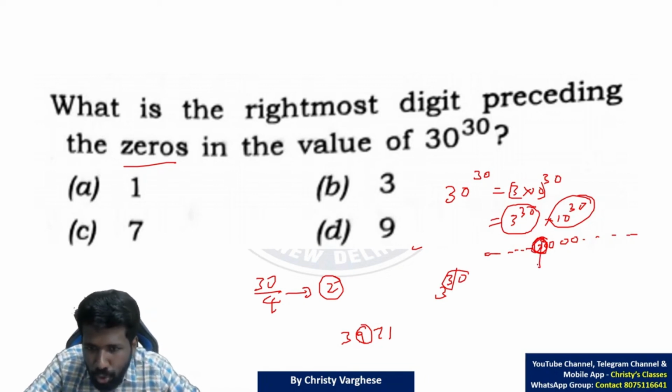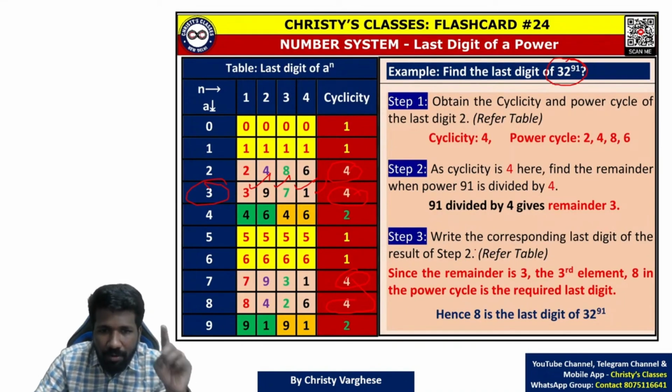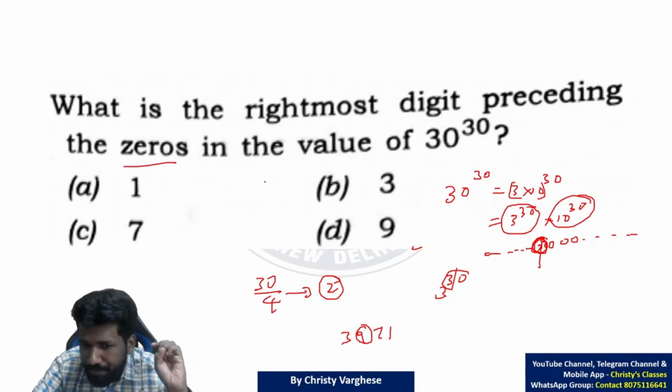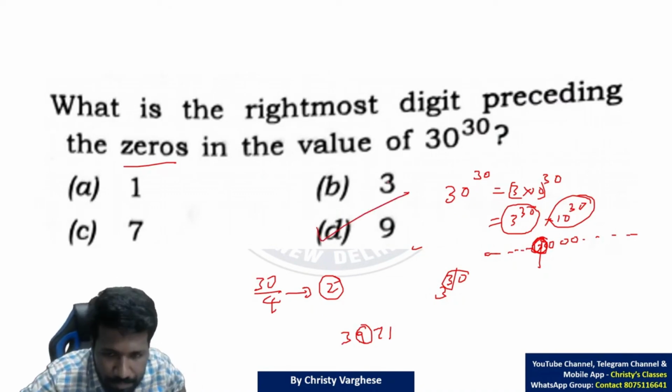Those of you who are totally new to these kinds of questions, this may be a little tricky when you are hearing it for the first time. But once you know this concept in this flashcard, it will be so easy. So go through the previous videos, there you can find this theory. So anyway, 9 is the answer. Option D, 9 is the answer.